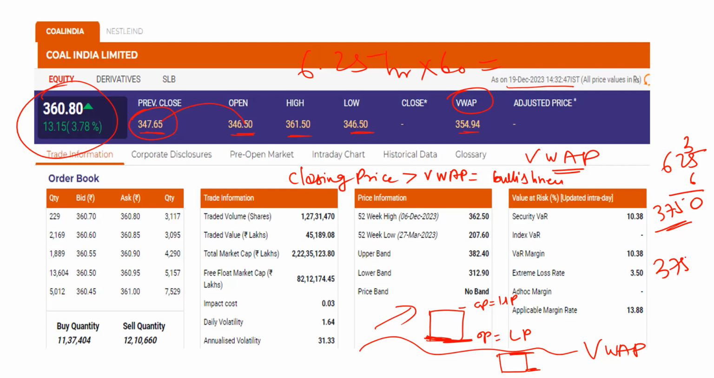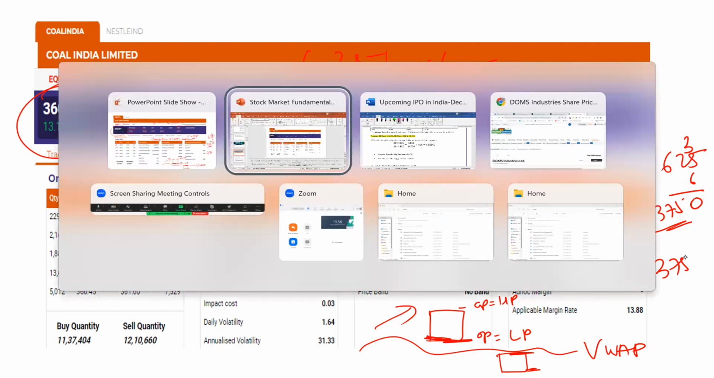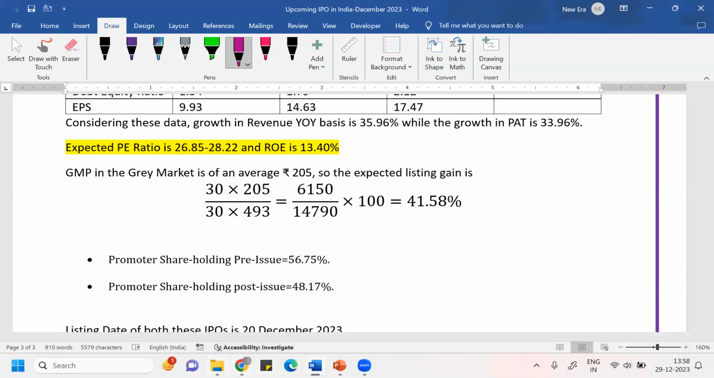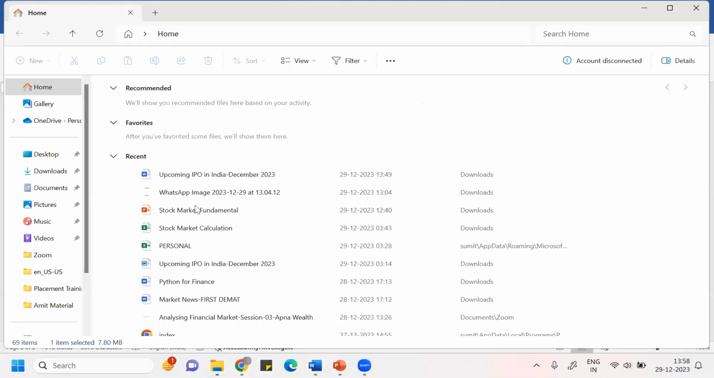If I talk about VWAP calculation here, how VWAP is calculated.